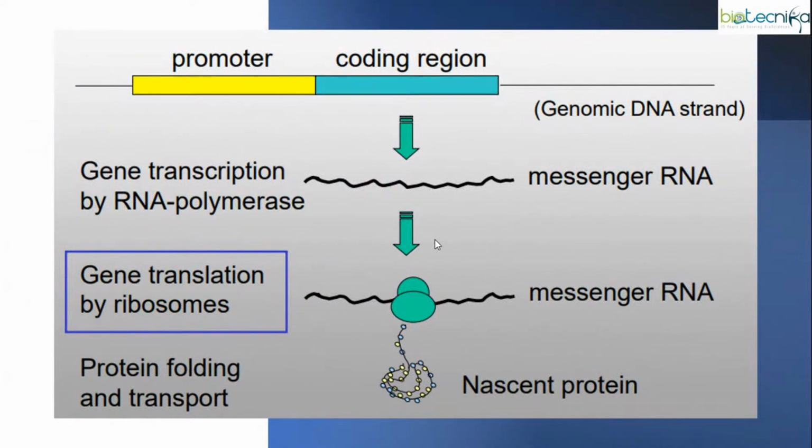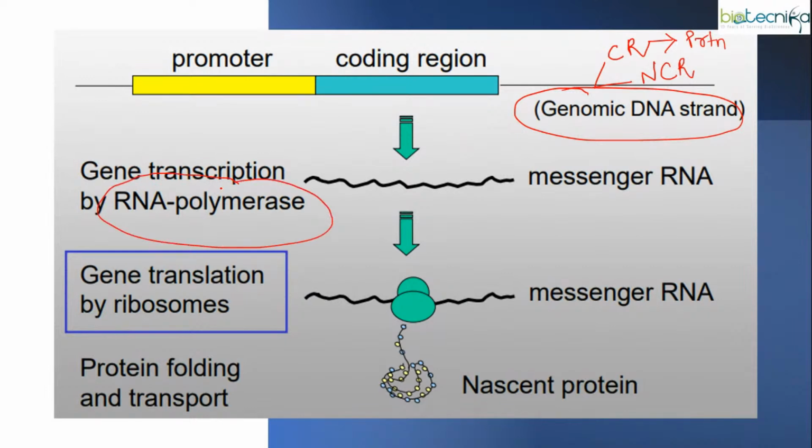If you look at this picture, this is our genomic DNA strand. And you are aware that within this DNA strand, we have two regions. One you call the coding region, and another you call the non-coding region. It is the coding region that leads to the production of proteins. As you can see, within this DNA, some polymerases will be activated.